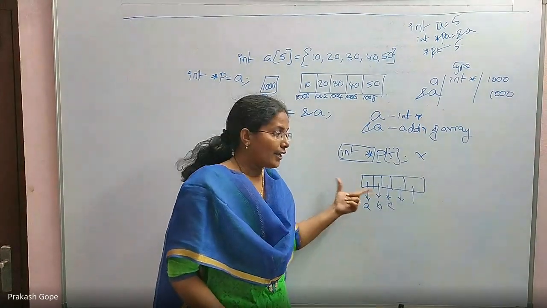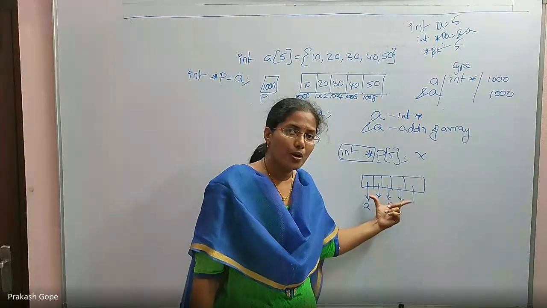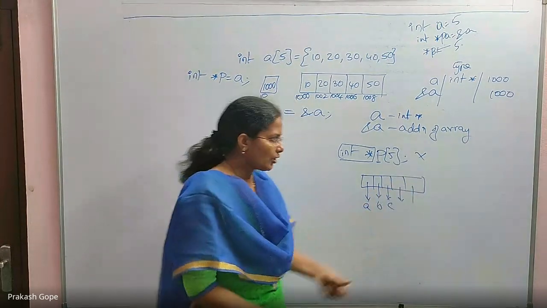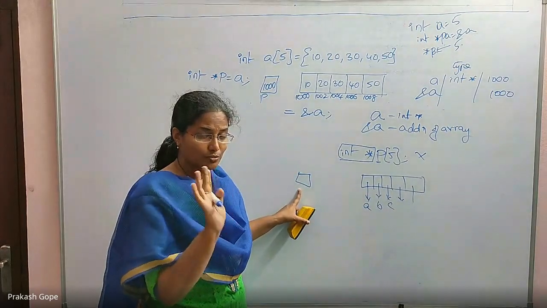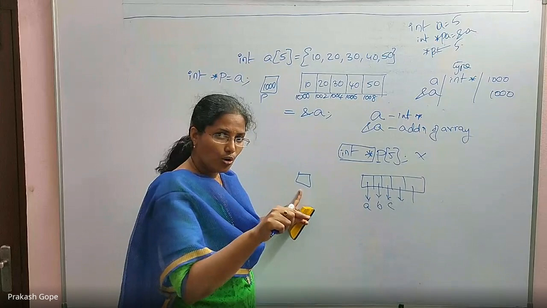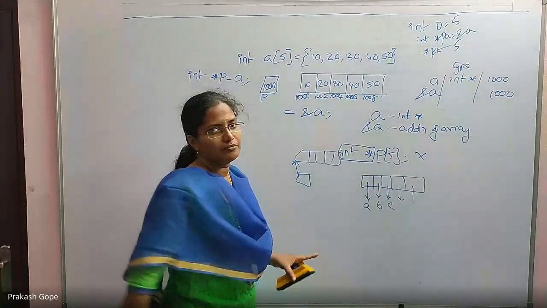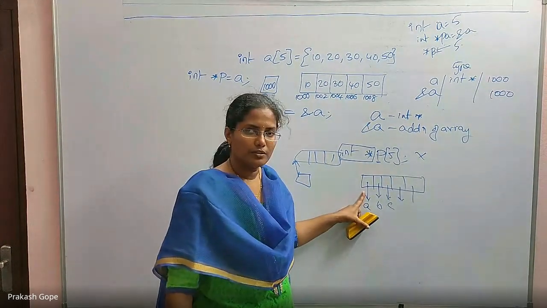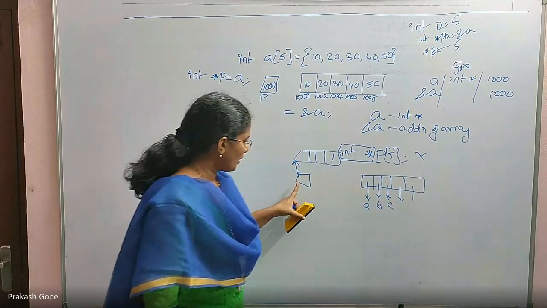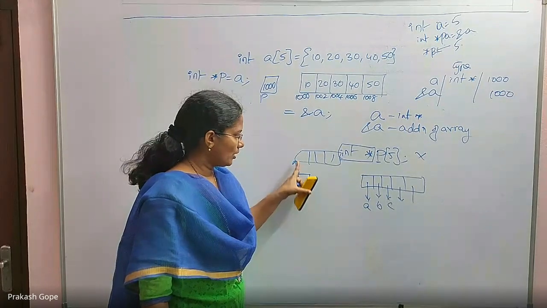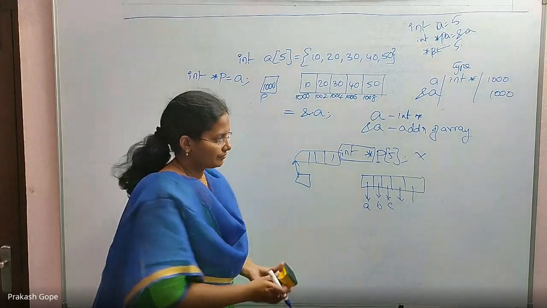This means an array of pointers. Like an array of integers, this is an array of pointers. This is not my requirement. My requirement is just one pointer, with memory needed just to hold the address, only one element, one pointer, to hold the address of an integer array. This is my requirement, not this one. But my requirement is a pointer which can hold the address of an integer array of size 5. How do I declare it?